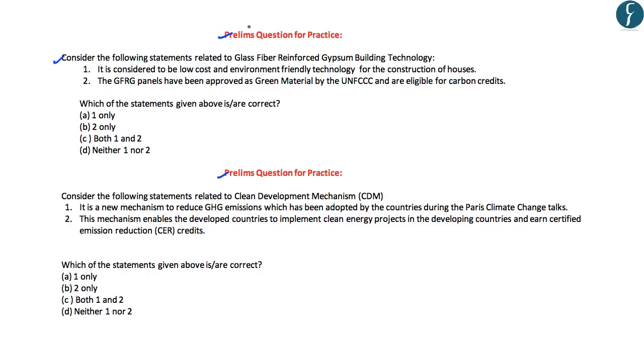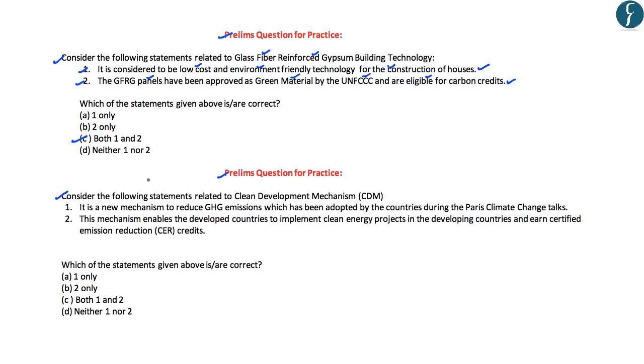Now the first question here is, consider the following statements related to the glass fiber reinforced gypsum building technology. The first statement here is, it is considered to be a low cost and environmental friendly technology for the construction of houses. And as we have discussed, this particular statement is correct. The second statement reads as, the GFRG panels have been approved as green material by the UNFCCC and are eligible for carbon credits. And as we have discussed, even this particular statement is correct. So looking at the options here, the correct answer to this question is C, that is both 1 and 2.